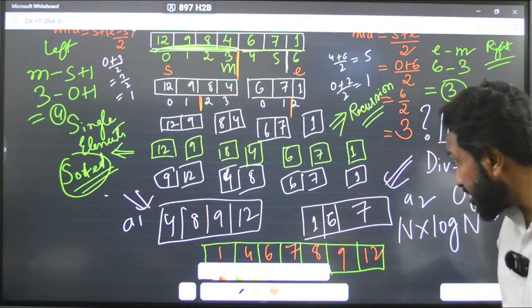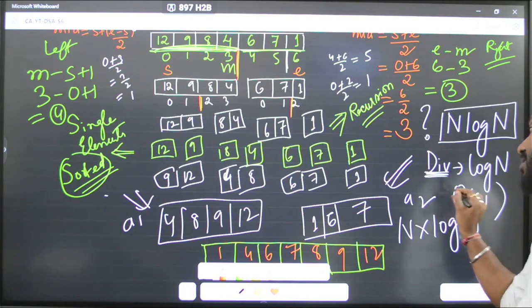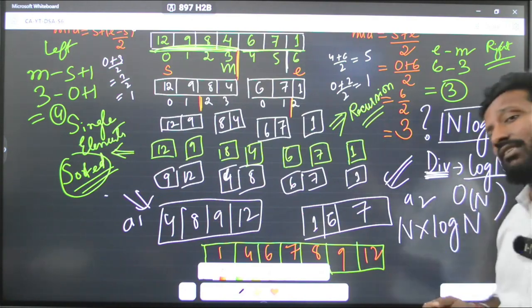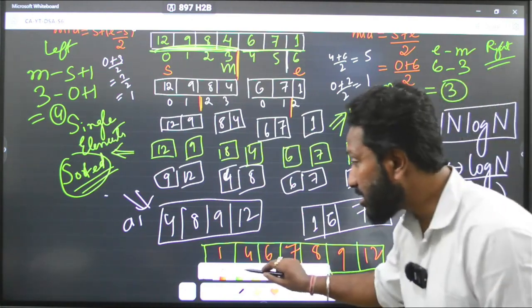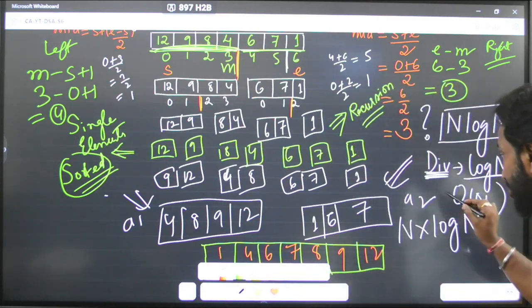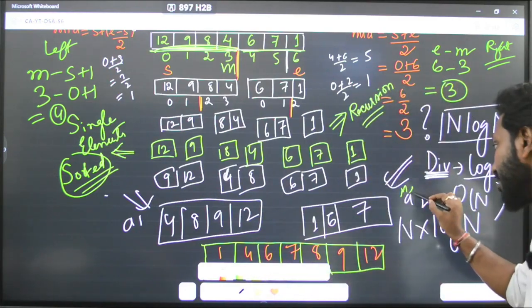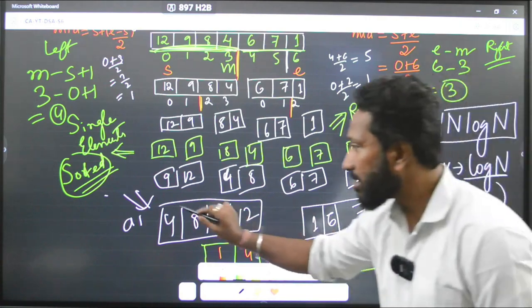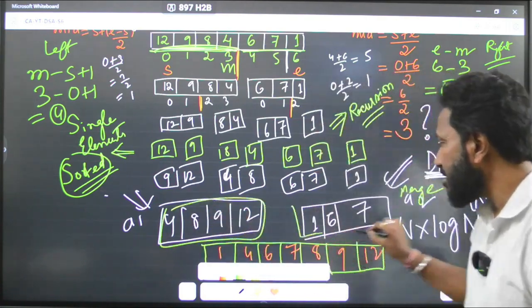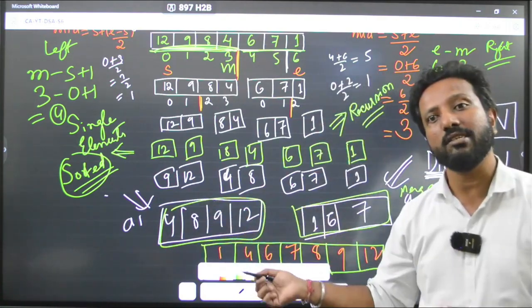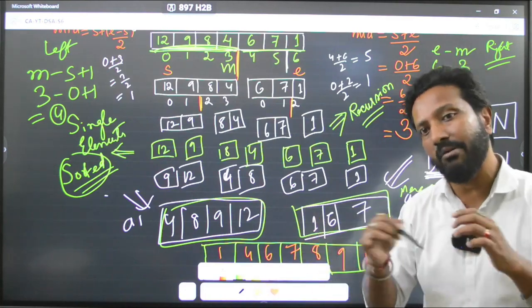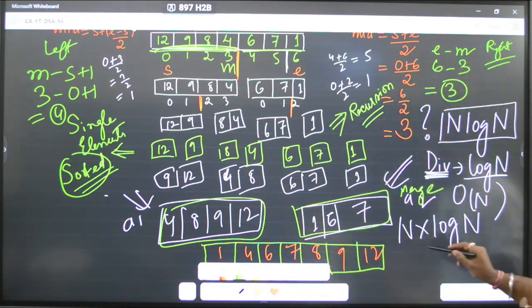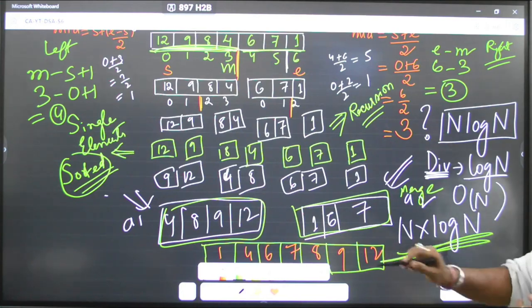So just remember that the division time complexity is log n, because it's just like binary search, and the merging time complexity, here you are merging, okay? This is the merge part. The merge part here, this array and this array are getting merged together. This time complexity is big O of n. So combined together, if you multiply them, it becomes n into log of n.